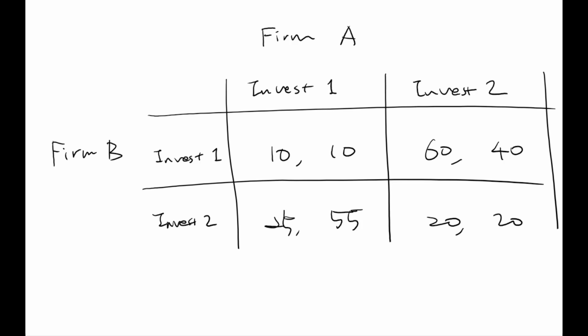Let's first check whether each firm has a dominant strategy. So for firm B, the payoff from investing in company 1 is either 10 or 60 depending on the opponent. The invest 2 option generates 25 or 20, right? So you're comparing these two, and the inequality is 25 greater than 10, but 60 is greater than 20.